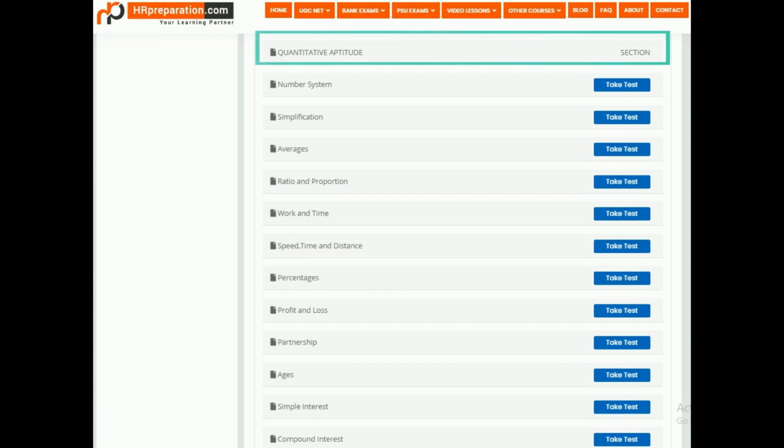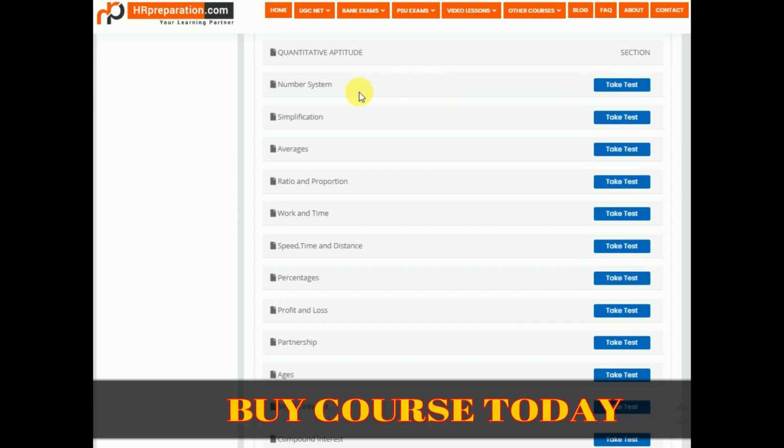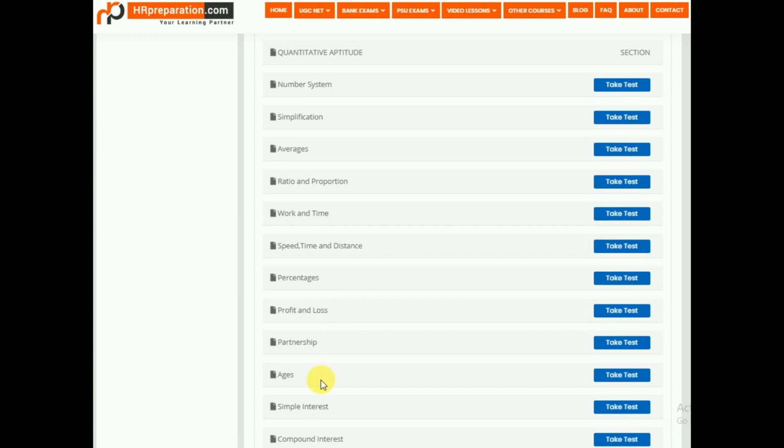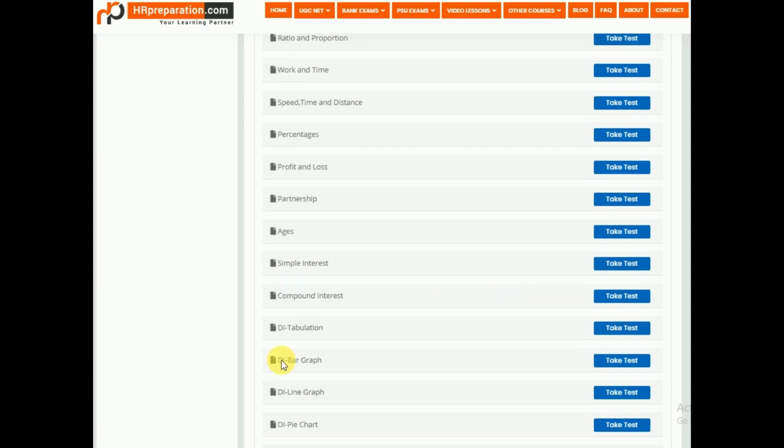One more topic under general paper is quantitative aptitude. Under quantitative aptitude, we covered all the important topics. So here like number system, simplification, averages, ratio and proportion, work and time, speed, time, distance, percentages, profit and loss, partnership, ages, simple interest, compound interest, and data interpretation. Data interpretation consists of tabulation, bar graph, line graph, and pie chart. So we covered all the topics under quantitative aptitude.